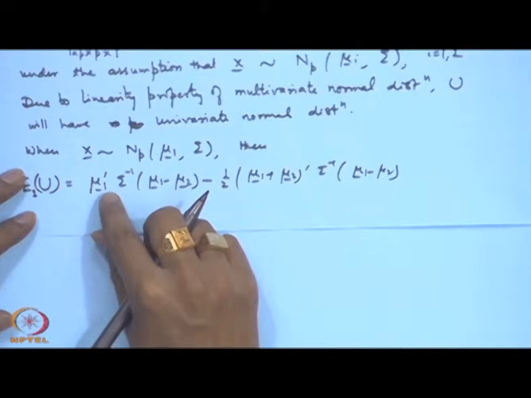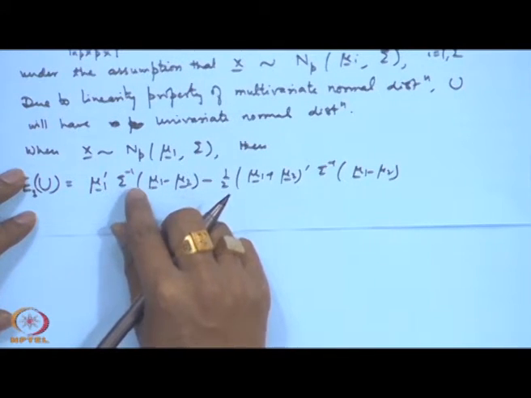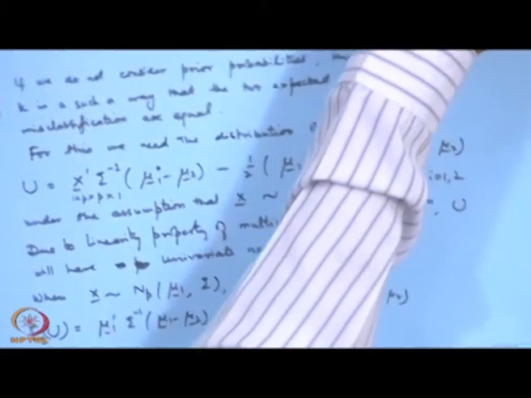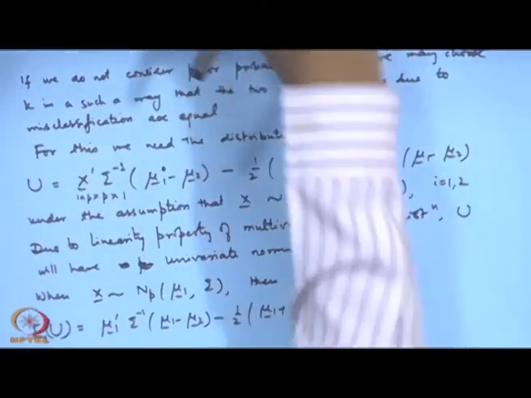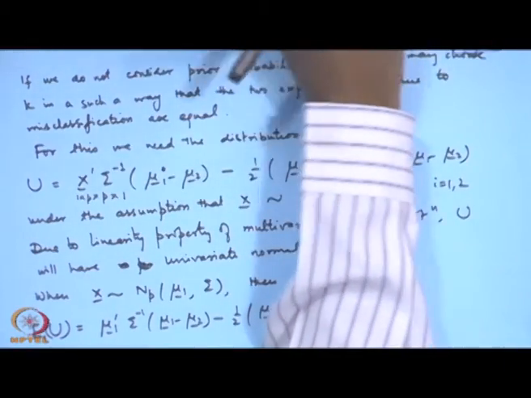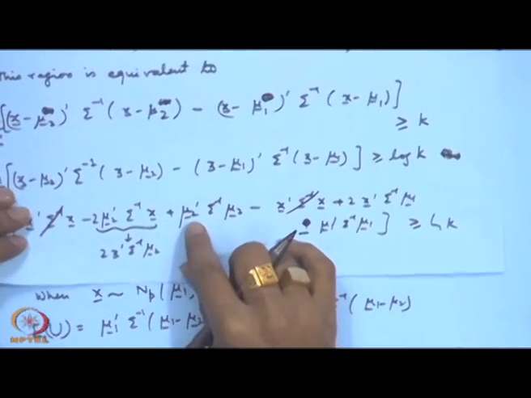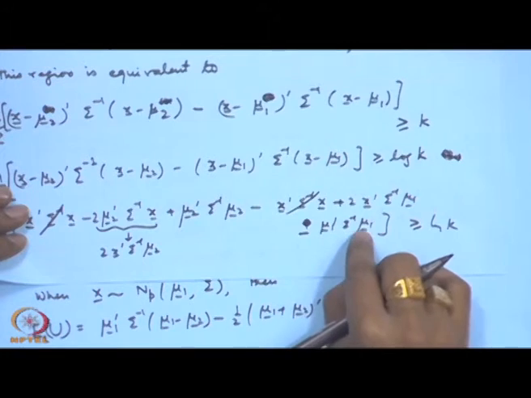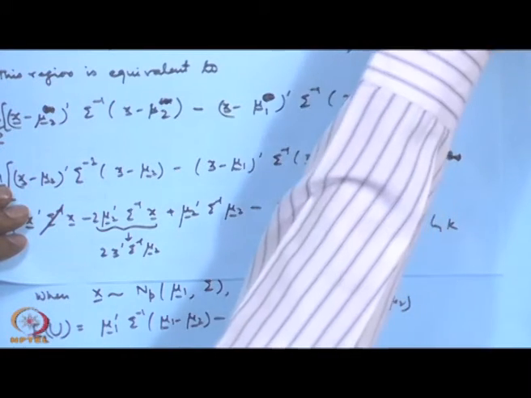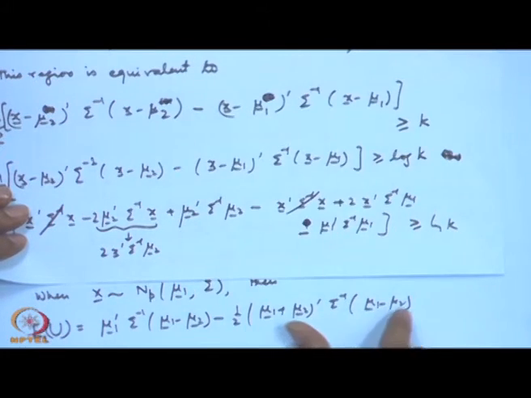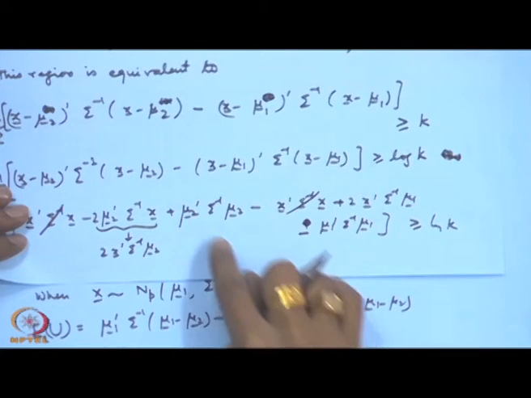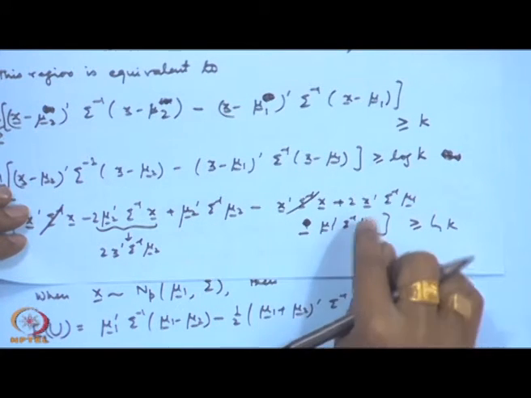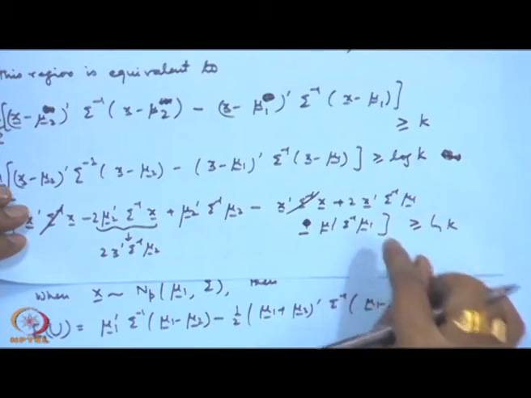Similarly, you look at the cross product term, that is mu 1 prime. In fact, if you go back to the original term where I derived this, from there it will be clear how this term is coming. Initially, I have written here, this term was mu 2 prime sigma inverse mu 2 plus minus mu 1 prime sigma inverse mu 1, which is written like this particular term. So, this term is in the plus and this is in the minus here.